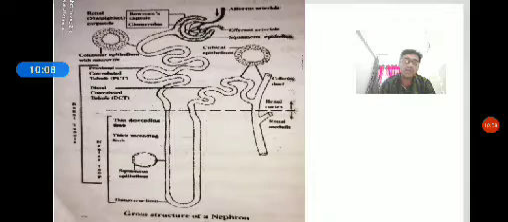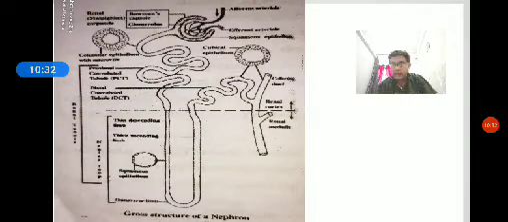The pH of the blood is 7.3 to 7.4. To maintain the normal pH of blood, the cells of the distal convoluted tubule secrete hydrogen ions into the filtrate. As a result, urine becomes acidic in nature. In this way, urine is formed.